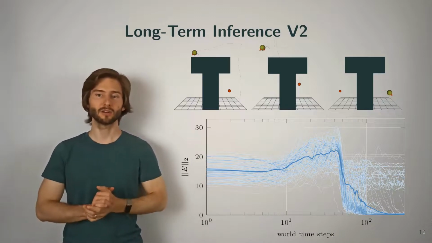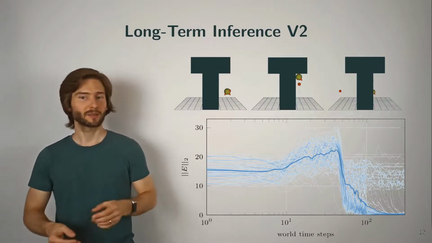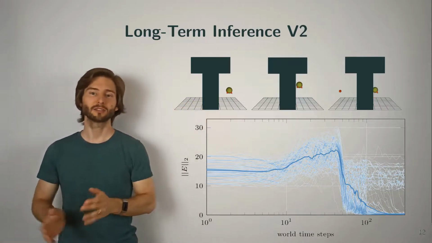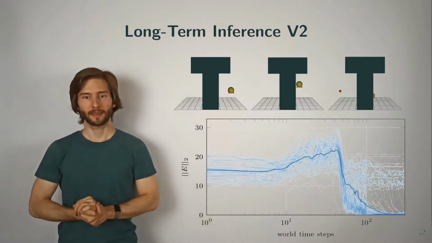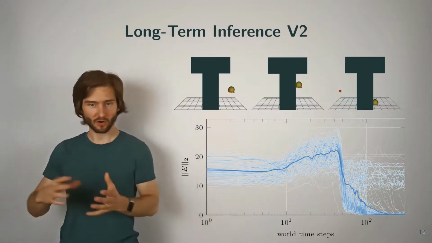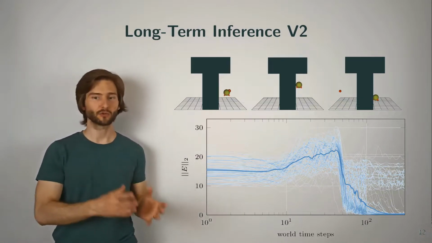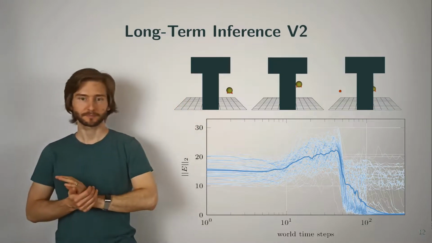We also tested this long-term inference in a more challenging setting, where the rocket ball, for example, can get stuck in the corners of this T-shaped obstacle, and where the passage around this obstacle is also much narrower. Here we observed that it is more challenging for the LSNN to form a valid trajectory around the obstacle, as you can see here in the left animation.